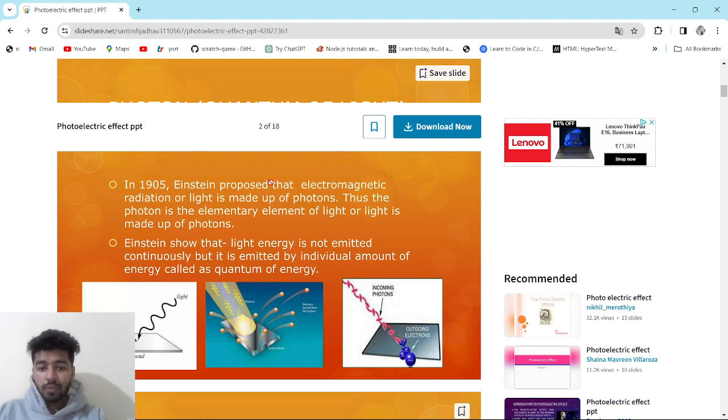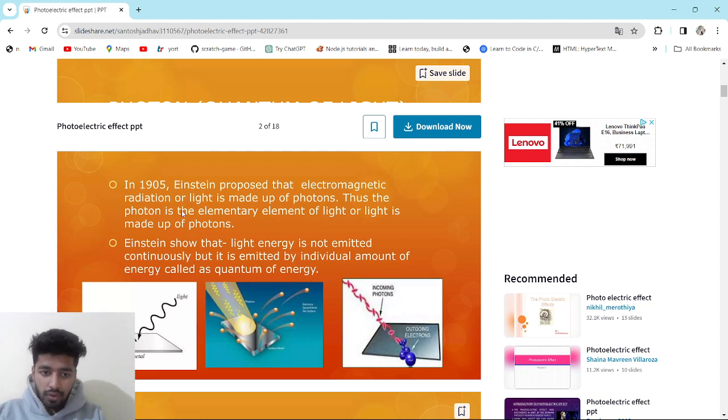In 1905 Einstein proposed that electromagnetic radiation or light is made up of photons. Einstein, a great scientist, generalized that electromagnetic radiation, or a ray of light, is made up of photons.